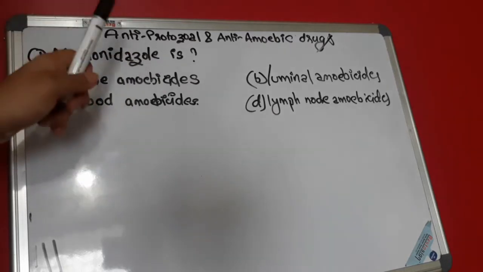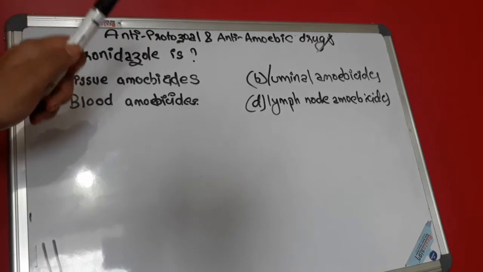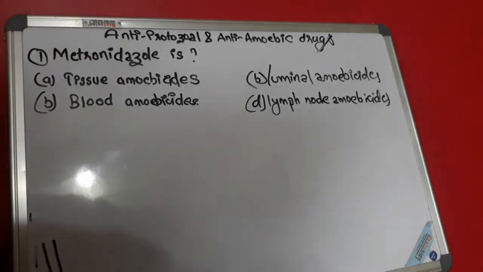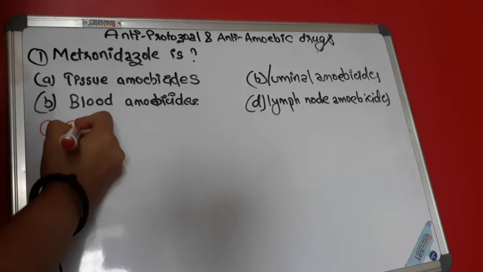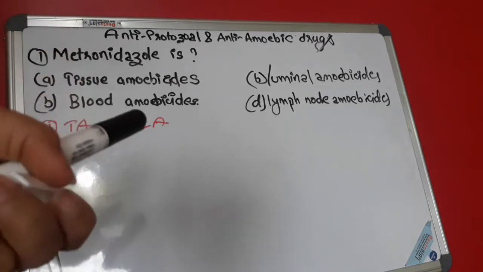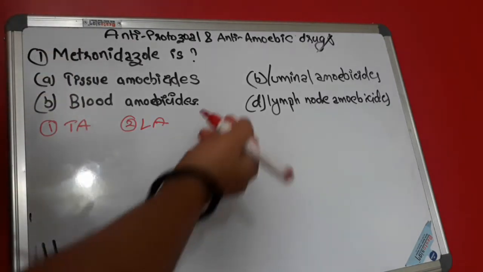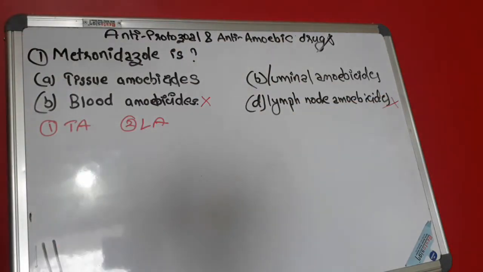First of all, antiprotozoal or anti-amoebic drugs are classified into two types. One is tissue amoebicide and the second is luminal amoebicide. So obviously these other options are not the answer to this question.